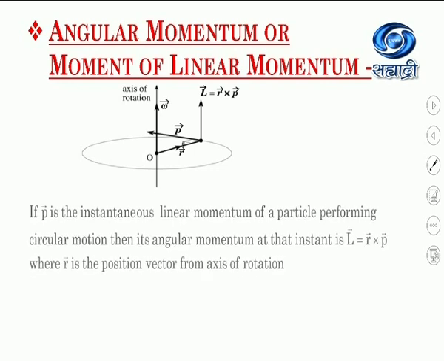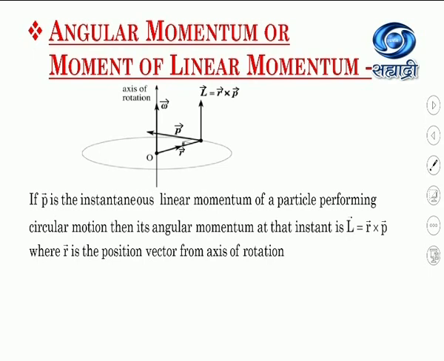Now consider that P is the instantaneous linear momentum of a particle performing circular motion. Then its angular momentum at that instant is given by the equation vector L equals vector r cross vector P. Here vector r is the position vector taken from the origin, and P is the linear momentum, because angular momentum is the moment of linear momentum.